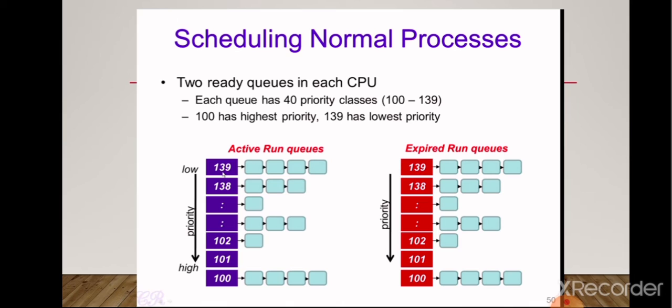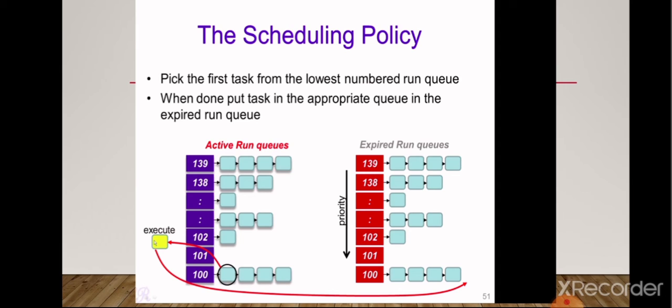For scheduling normal processes, in this example we have two ready queues in each CPU. Each queue has 40 priority classes, ranging from 100 to 139, where 100 has the highest priority and 139 has the lowest priority. We can see in this example the run queues, the active run queue and the expired run queue. So what is the scheduling policy? This policy says to pick the first task from the lowest numbered run queue, and then put the task in the appropriate queue in the expired run queue.